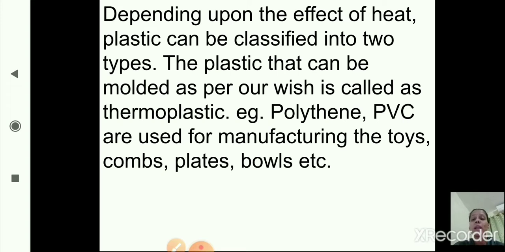For that particular plastic we can give any shape which we have decided. That is called thermoplastic.